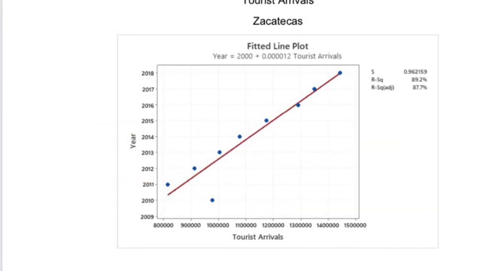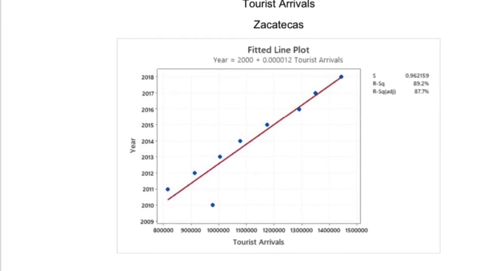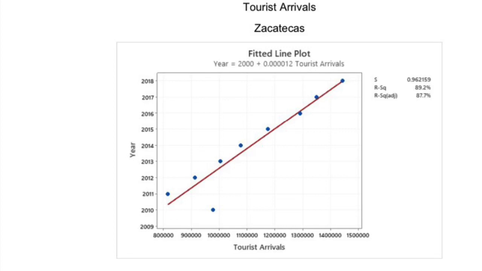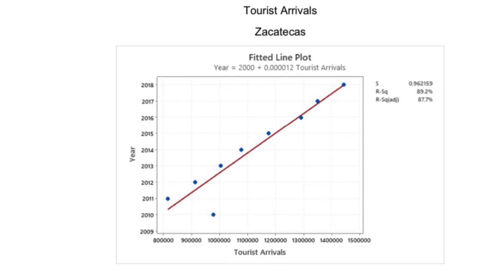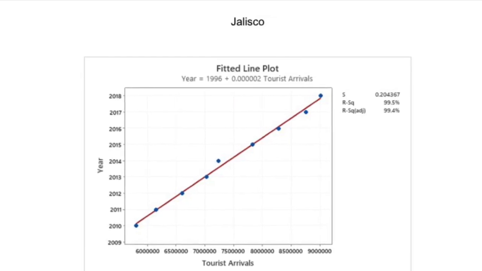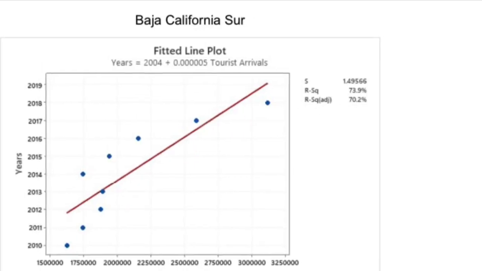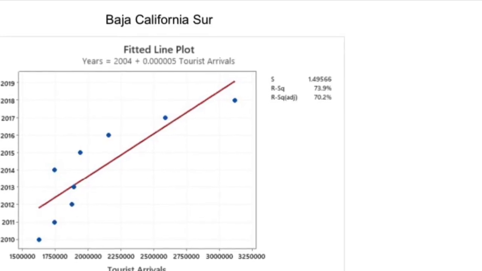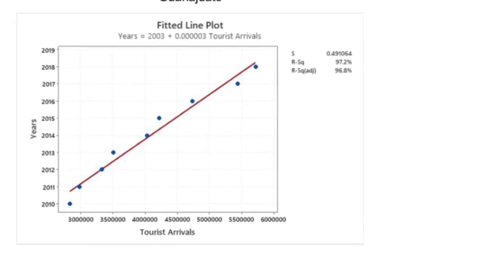In the regression analysis of tourist arrivals in Zacatecas, we obtained an S-value of 0.96. S represents the average distance that the observed values fall from the regression line. We had an R-squared of 89.2%. R-squared is the proportion of variance in the dependent variable. In Jalisco, we obtained an S-value of 0.2 and an R-squared of 99.5%. In Baja California Sur, we obtained an S-value of 1.49 and an R-squared of 73.9%. And in Guanajuato, we obtained an S-value of 0.49 and an R-squared of 97.2%.